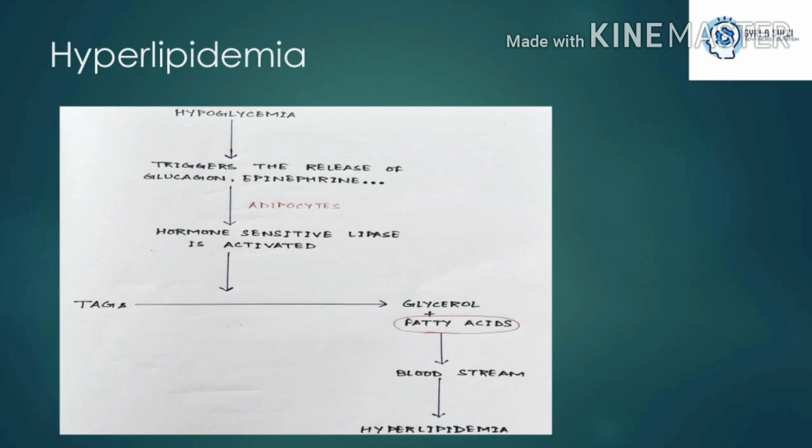Now, as you can see in the figure, in response to hypoglycemia, the body sends out hormones like glucagon and epinephrine, which goes to the adipocytes to turn on the hormone-sensitive lipase. This lipase breaks down the triacylglycerides into glycerol and fatty acids. The fatty acids thus formed are dumped into the bloodstream, giving rise to hyperlipidemia.